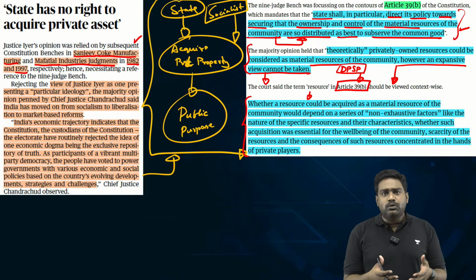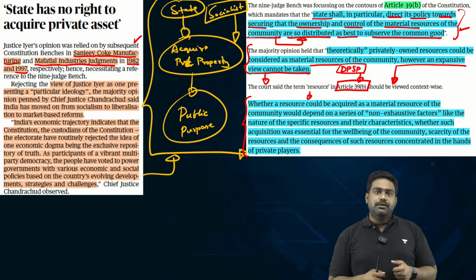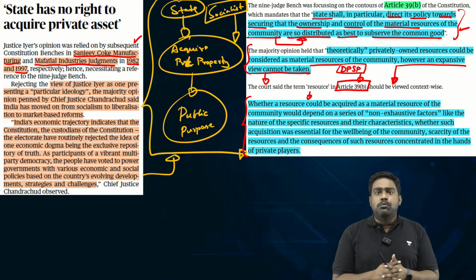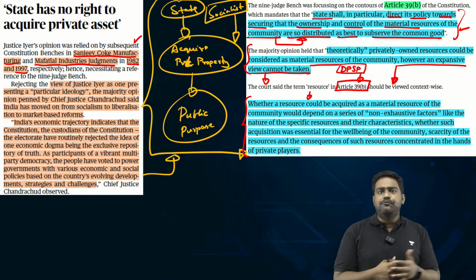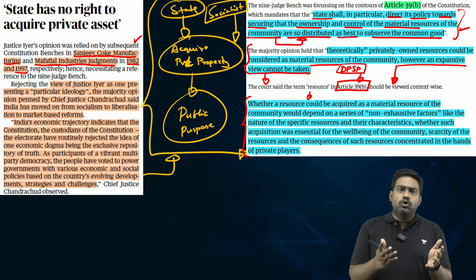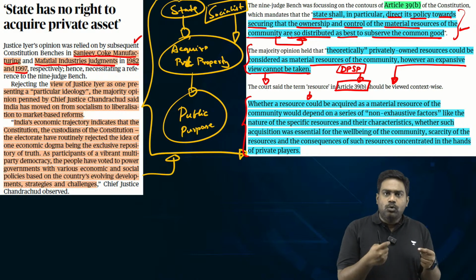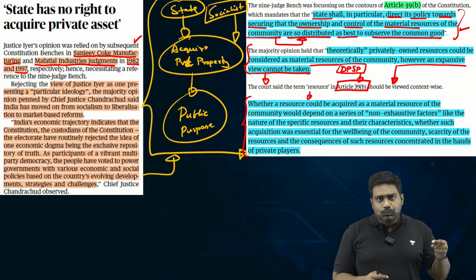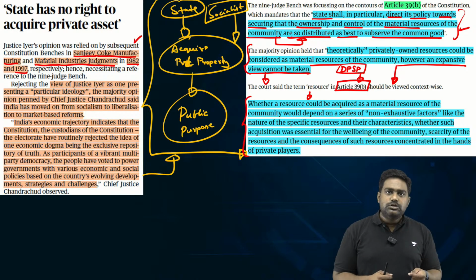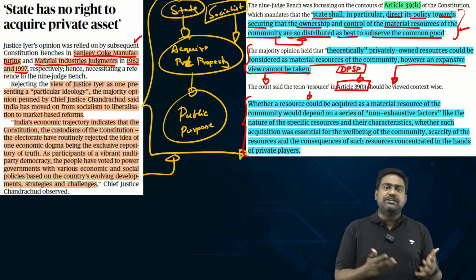The Krishna Iyer doctrine was brought out in 1977 in the Ranganath Reddy case. The socialist model was serving India well initially. Post-independence, India was struggling for resources. There was no private capital, no private enterprise. The state had to take the lead. The state had to have ownership over resources to provide for growth and development, to distribute land, to create industries and factories.